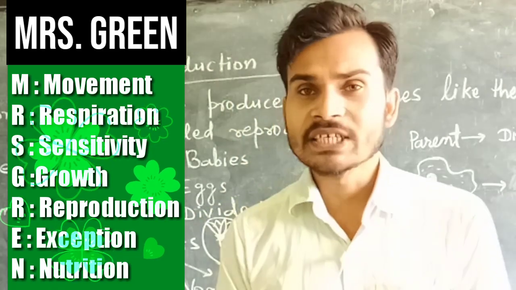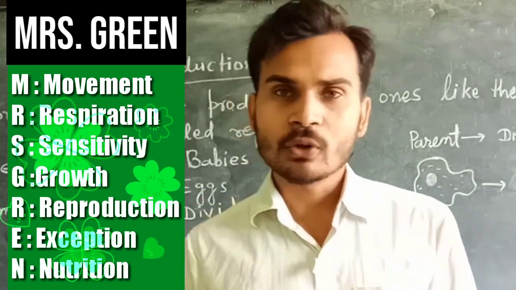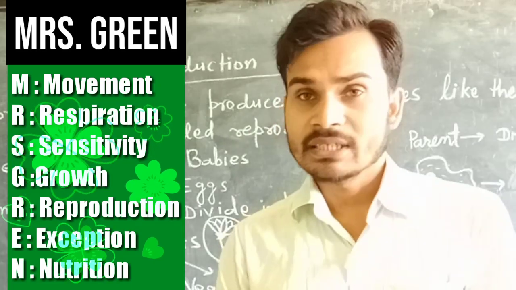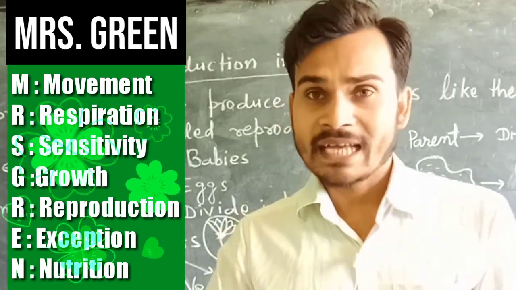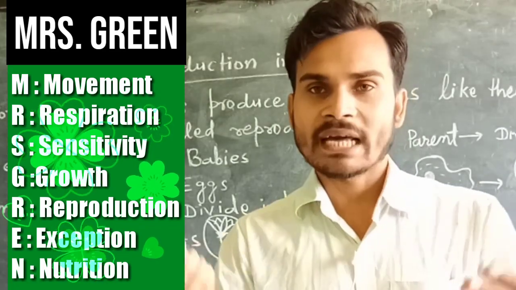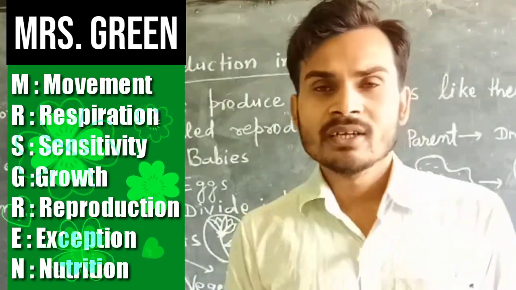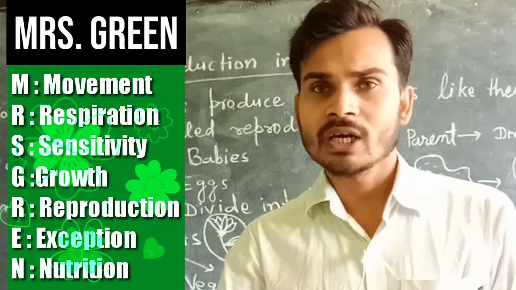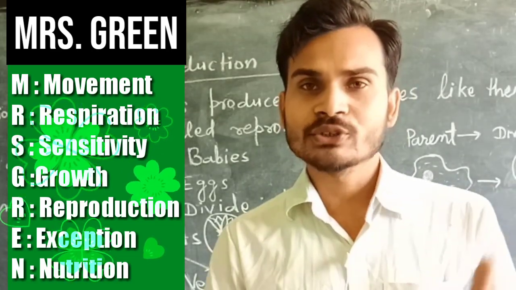The next one is green, meaning G. G for growth. Plants show growth. Animals also show growth. As you know, a baby has much less height than you. Why? Because when he or she grows up, their height will also increase.